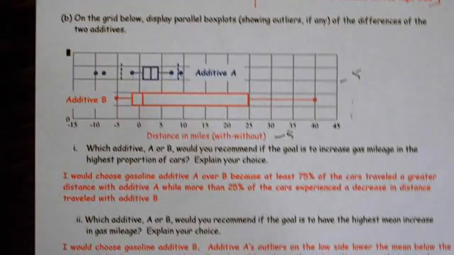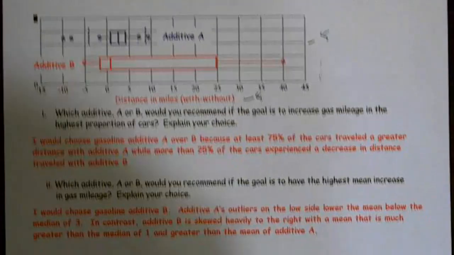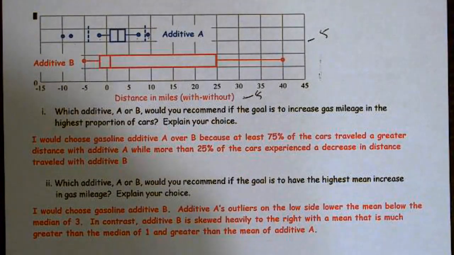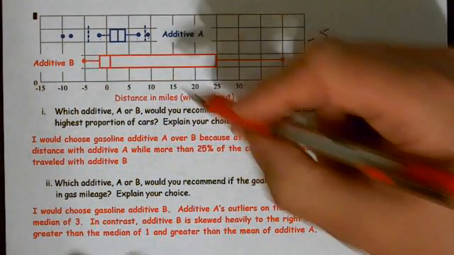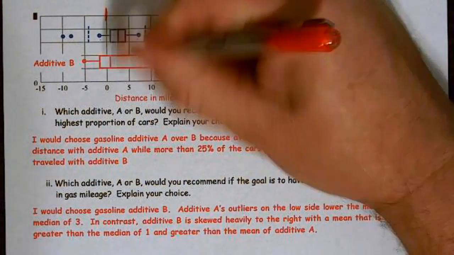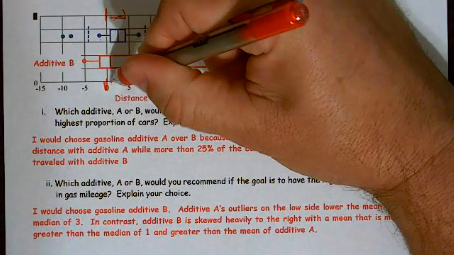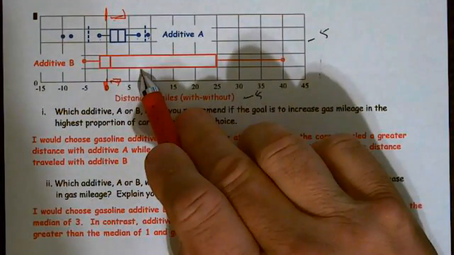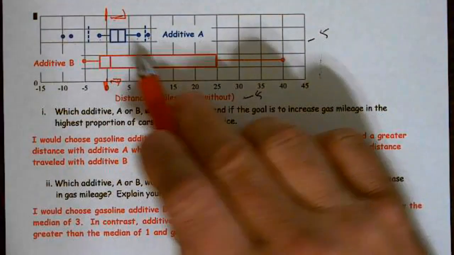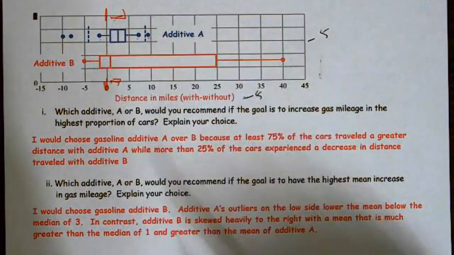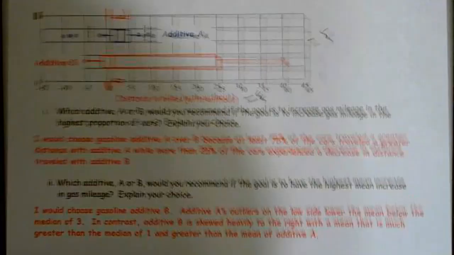So the next thing says, which additive, A or B, would you recommend if the goal is to increase gas mileage in the highest proportion of cars? So now we're talking about percentages. Well, that means, to me, that at 0, anything above 0 was a gain in percentage. So in this case, 50% had a gain. In here, there's 25, there's 25, and there's 25. So 75% had a gain.